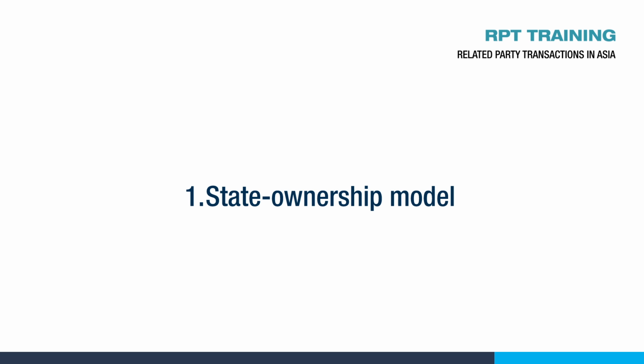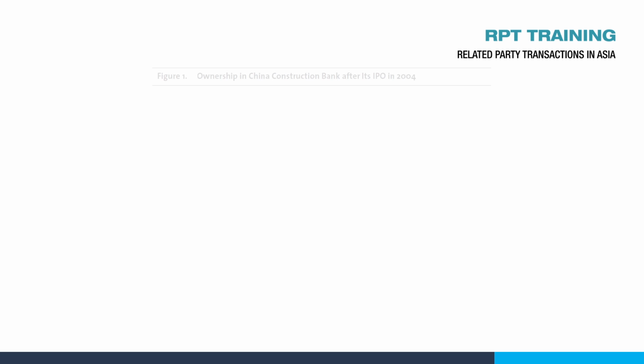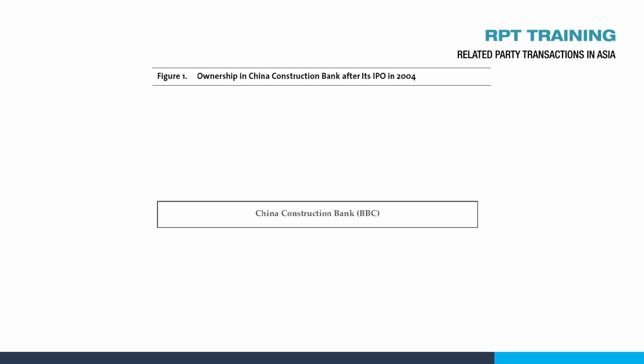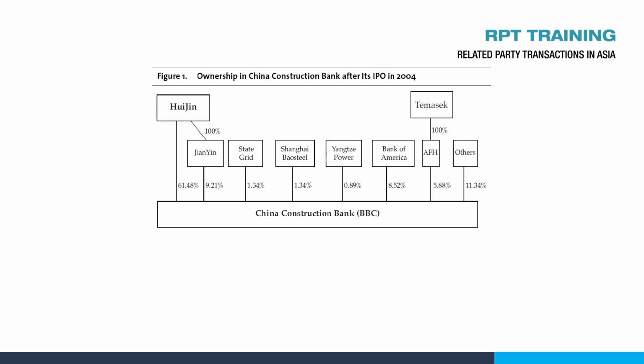In this model, the state is the owner, or a government proxy, such as an industry regulator or an asset management company. Senior management and board positions of firms with state ownership are often filled by political appointees. A typical example is the China Construction Bank.